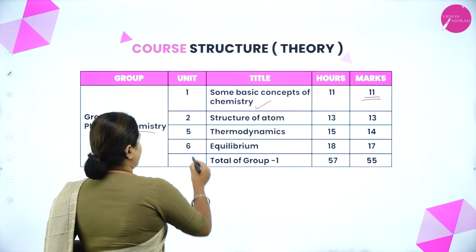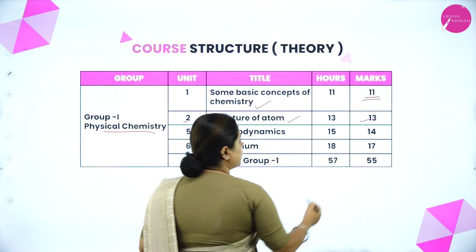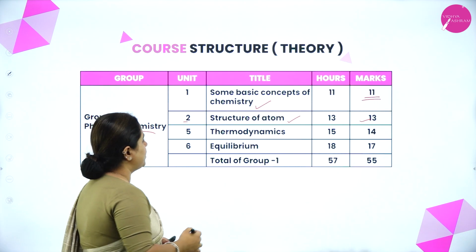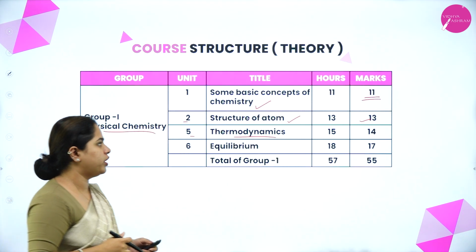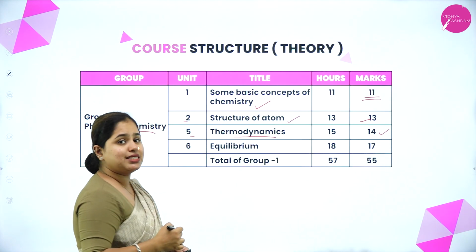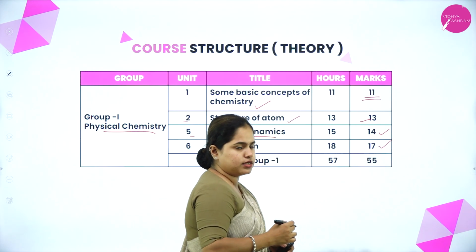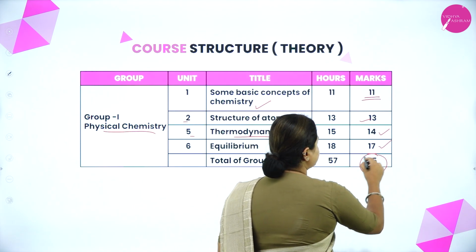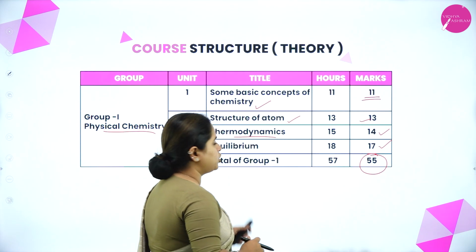Moving on to the next chapter, the second chapter is structure of atom. The weightage is 13 marks. Now the next one is thermodynamics, the 5th chapter under physical chemistry. Thermodynamics, you have 14 marks from this chapter. Then the last one is equilibrium, the 6th chapter, wherein you will have 17 marks. So a total of 55 marks you can score from the physical chemistry part. These are the 4 chapters.